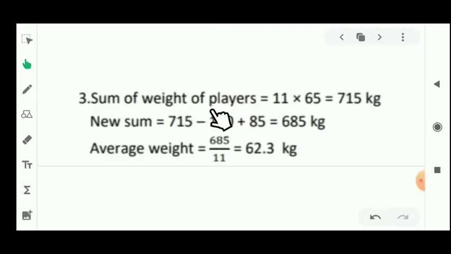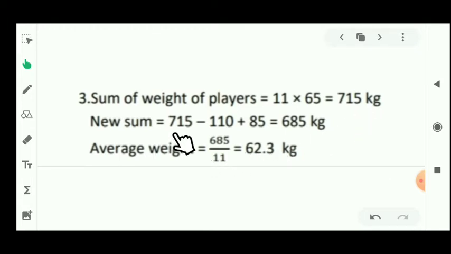The sum of the weight of the players will be 11 multiplied by 65, because the formula of the average is sum of observations upon number of observations, and here we have to find the sum of the weight of the players because the average is given and the number of observations is also given, so it should be multiplied. That means the sum of the weight of the players is 715 kg.